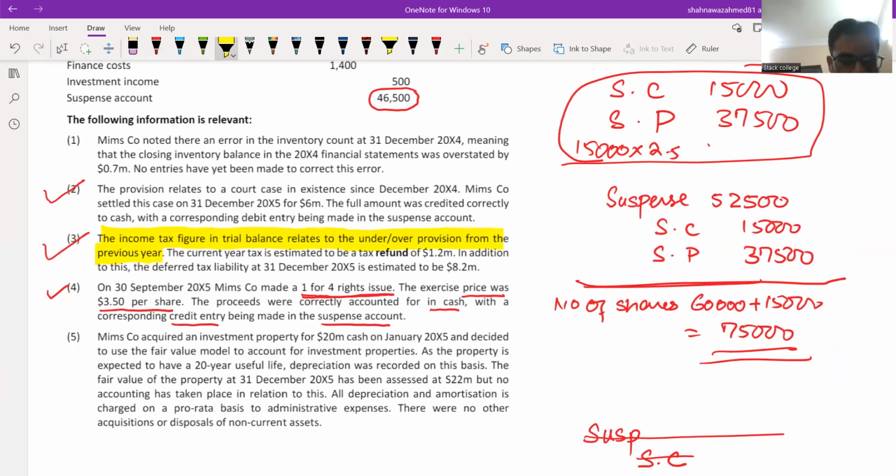The current year tax is estimated to be a refund rather than an expense or liability. It's a refund of 1.2 million. In addition, the deferred tax liability ending balance is estimated to be 8.2 million. As compared with the last question, we had to calculate the deferred tax liability, but here the closing balance is given as 8.2 million.